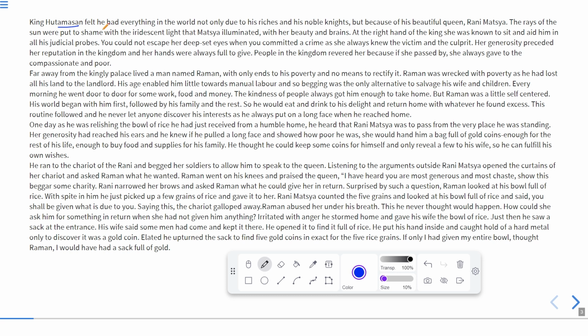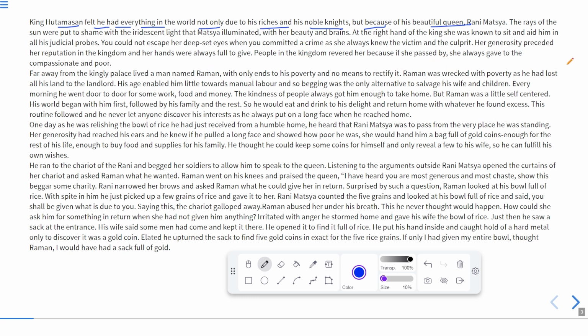King Hutamasan felt he had everything in the world, not only due to his riches and his noble knights, knights means warriors, but because of his beautiful queen. It means this king Hutamasan, his queen was very beautiful, and he felt that he had everything in his life because he was very rich.